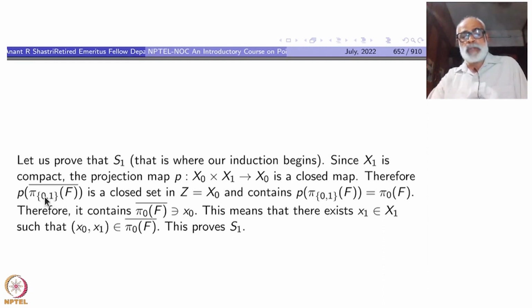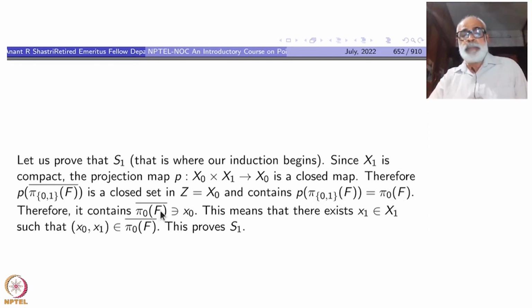So pi 0 1 of f, take the closure, p of that, where p is the next projection. That will be a closed map because this is a closed set I am taking. So p of that one will be a closed subset of Z equal to x0, and contains this subset, p of pi of f, but that is pi naught of f.